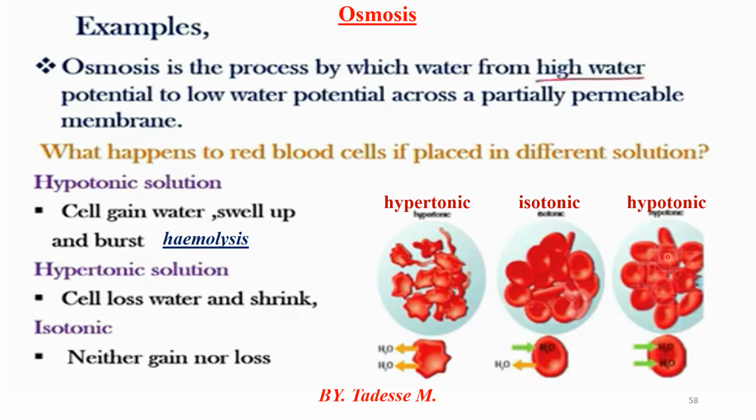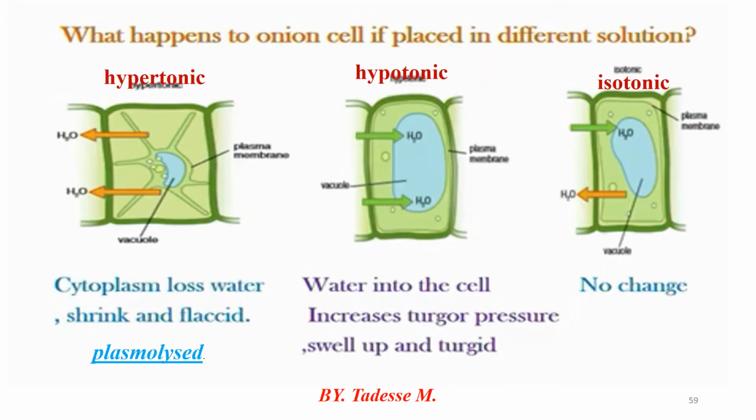In animal cells, hypotonic gains water and swells up, becomes burst, and is called hemolysis. Hypertonic loses water and becomes shrunken. Look at shrink. But isotonic neither gains nor loses water, it stays the same. The amount of water entering the cell and the amount of water leaving the cell is the same. It's equal, 50-50.